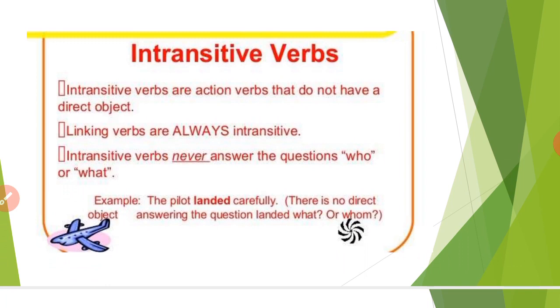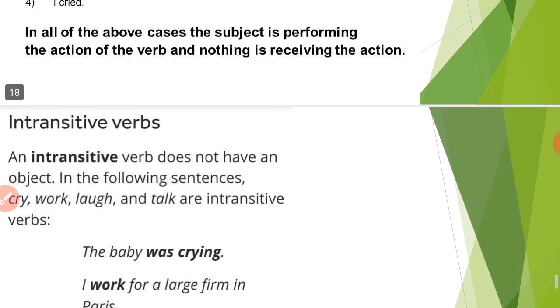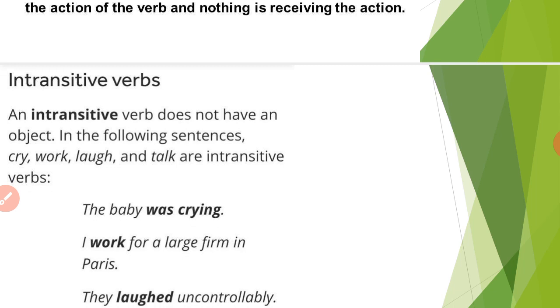You can see the example here: "The pilot landed carefully." There is no direct object. Ask the question, landed what, landed whom, landed where, and you will not get any answer, so it is known as an intransitive verb. I failed, I laughed, the sun set, I cried. In all the above cases, the subject is performing the action of the verb and nothing is receiving the action. Intransitive verbs do not have an object, as I told you. The baby was crying. Whom, what? Nothing is there.